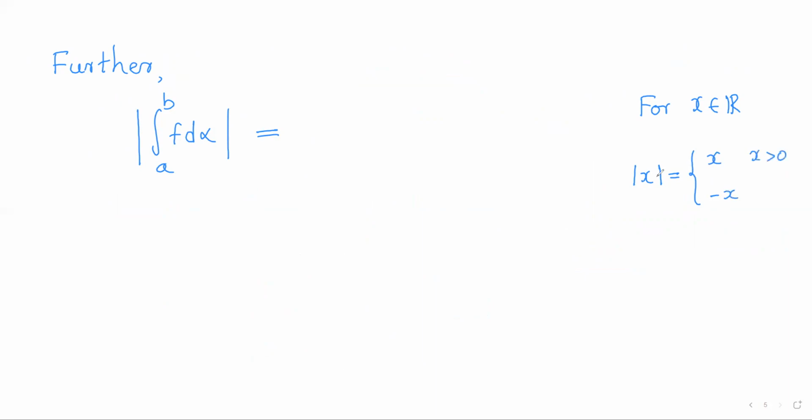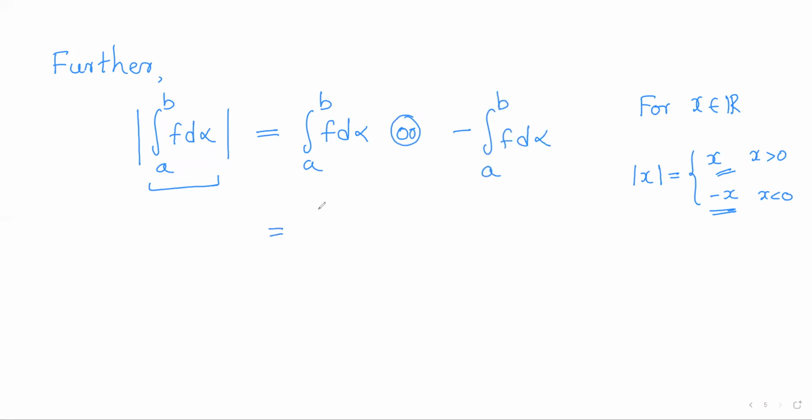If x is positive, modulus of x is x, and if x is negative, modulus of x is minus x. We don't know what this real number is, so the absolute value will be either the Riemann-Stieltjes integral of f, or minus the Riemann-Stieltjes integral of f. So I can write this as plus 1 times this number or minus 1 times this number.